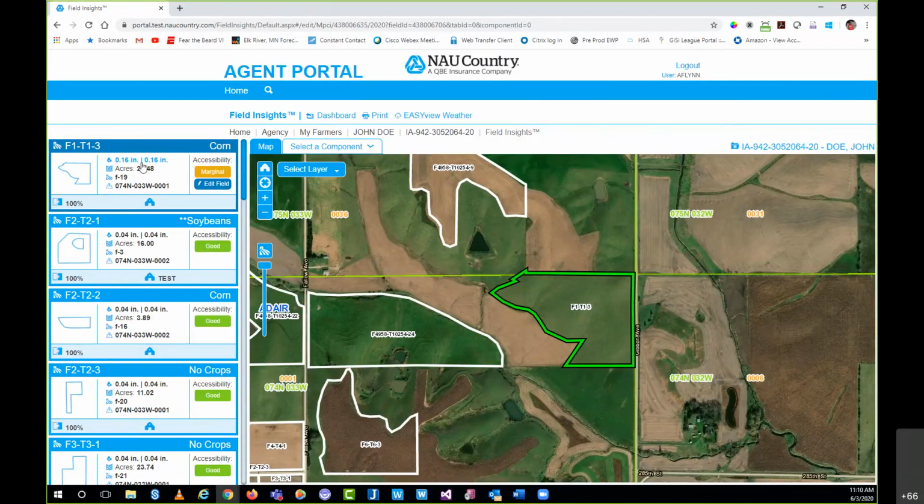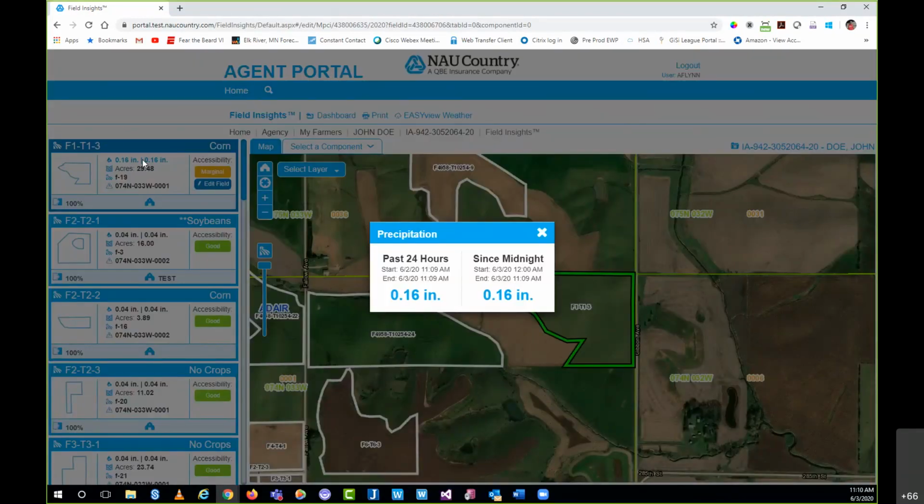Over in the middle section, you can see this top data is a link. You can see my mouse icon does change. This provides quick view access to some precipitation information. You can see that in the last 24 hours, we got 0.16 inches, and that all fell after midnight. You'll also notice the time. If we were to come back in 20 minutes, 15 minutes, even 5 minutes, and re-click this link, these times will change. This is constantly rebuilding itself as far as the data.